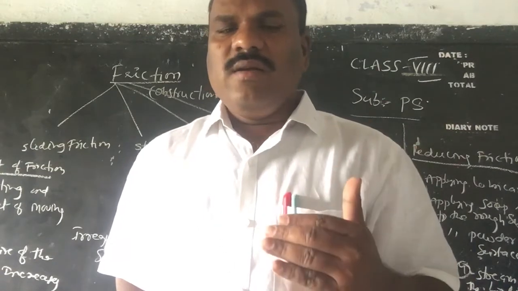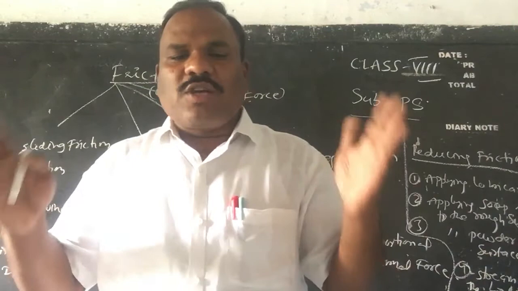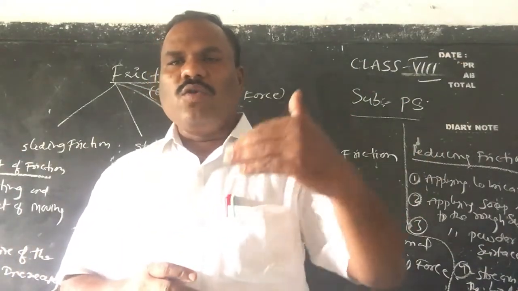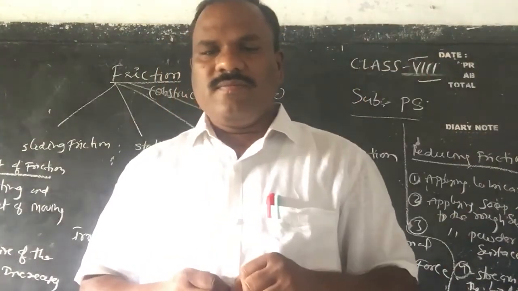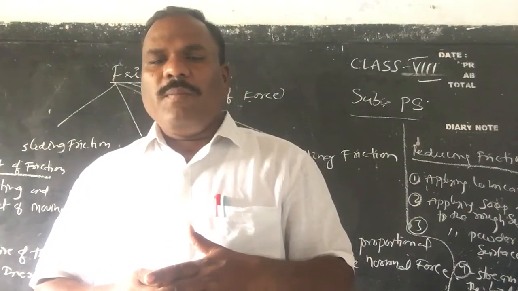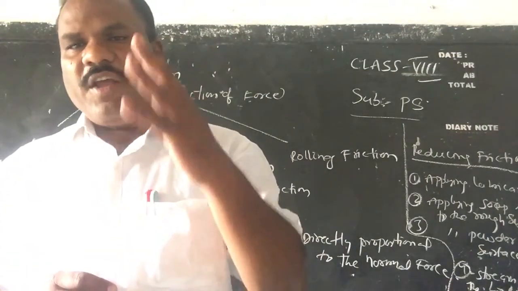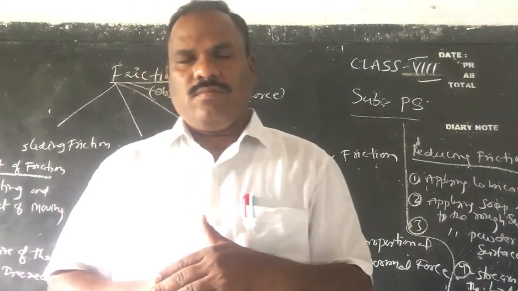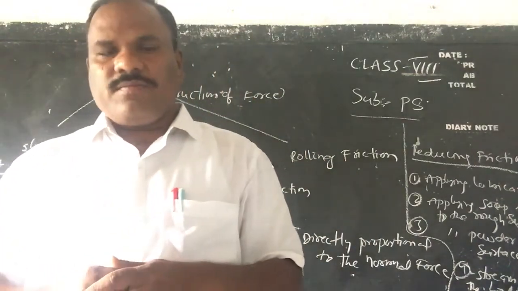And next one, fluid friction. Fluid friction occurs where objects are in motion through liquid or air. Next, rolling friction. When one body rolls over the surface of another body, it is called rolling friction.